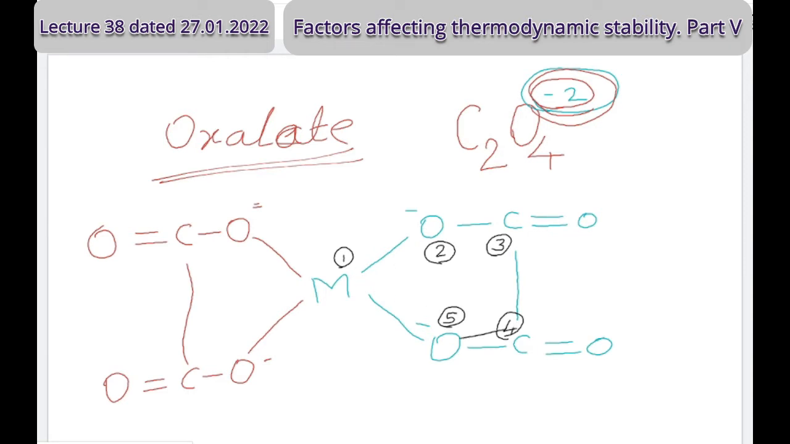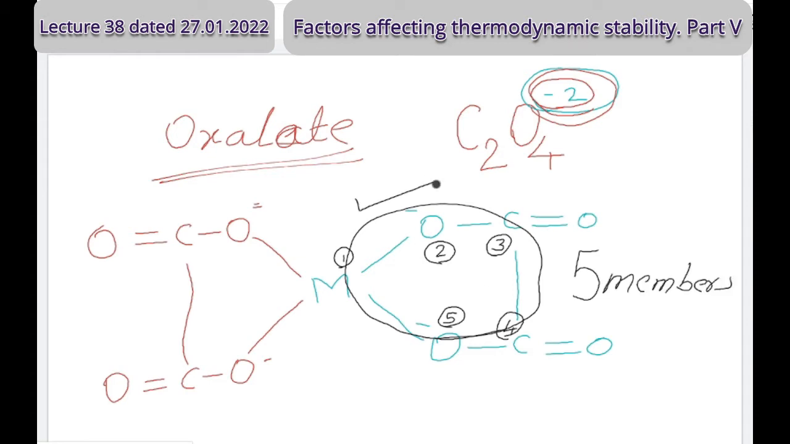So how many members are here in this ring? Five members are there, and this five-membered complex is more stable. If you compare the bond angle, a five-membered ring gives a somewhat comfortable kind of bond formation. Don't think that a 90-degree bond angle is there.